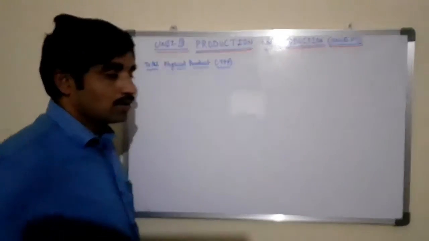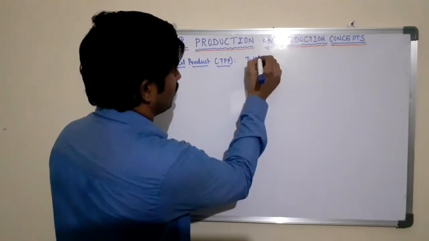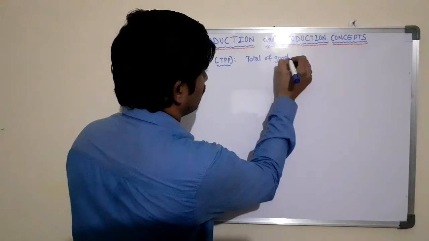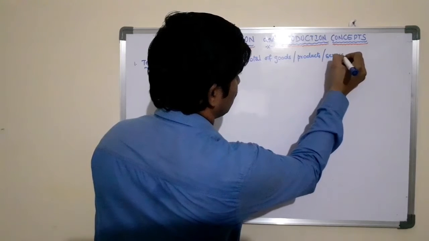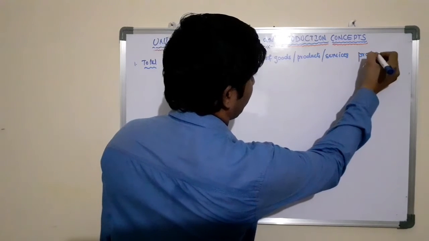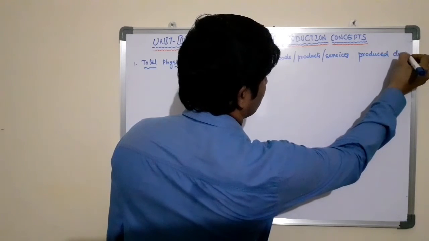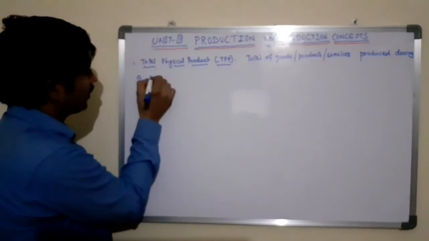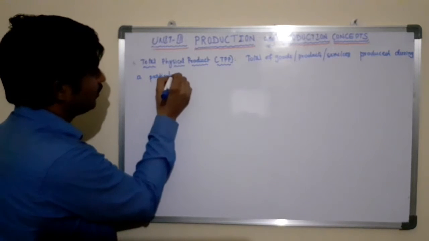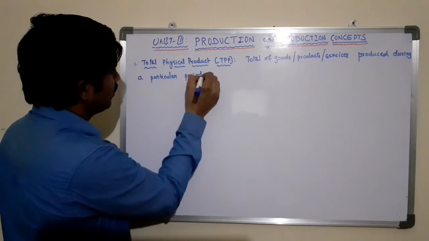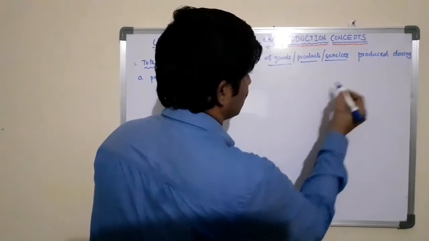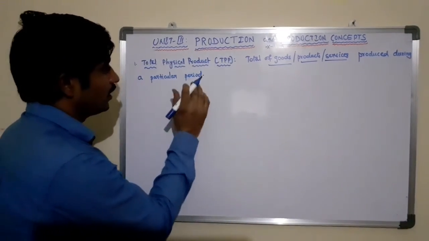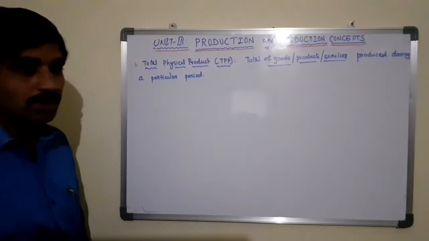So total physical product means the total of goods or products or services produced during a particular period is known as a total physical product. So whatever the goods, products or services producing during a particular period is known as a total physical product.